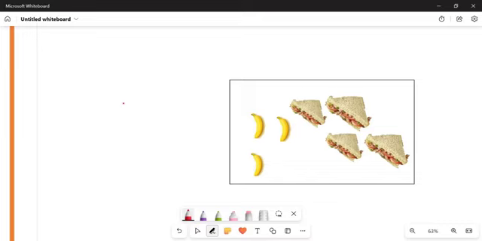I can either choose a banana. If I don't choose a banana, what else can I choose? It's either a banana or a sandwich. Now, if you notice, I can't choose something which is a banana and a sandwich. I can either choose a banana, or if I don't, I'm going to choose a sandwich. So in other words, these two events are mutually exclusive events. They cannot occur at the same time.